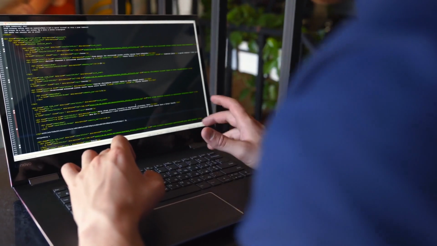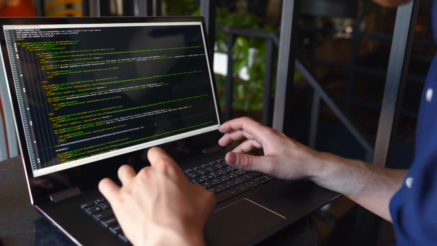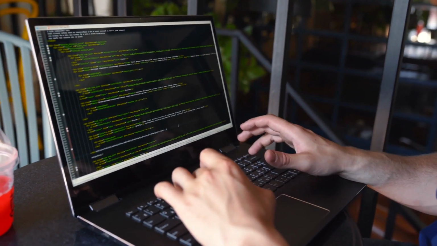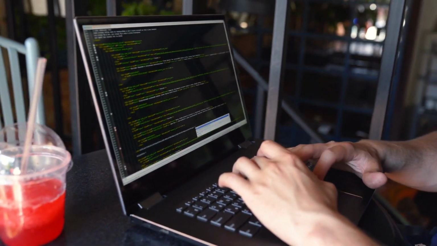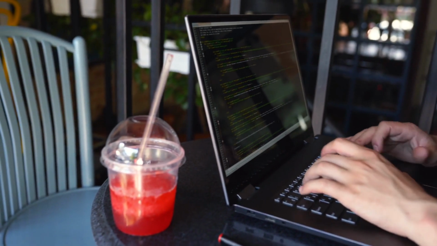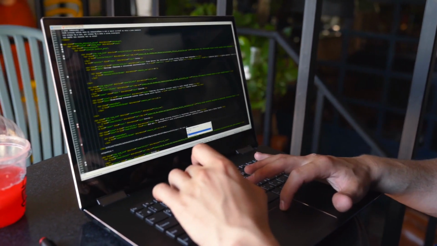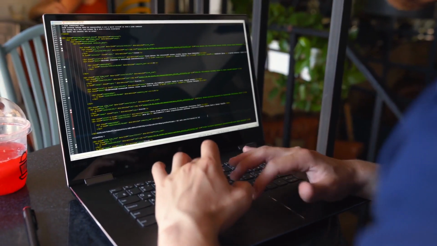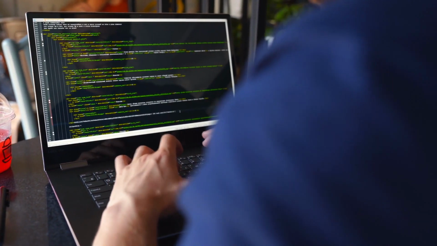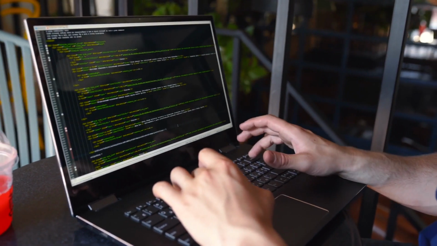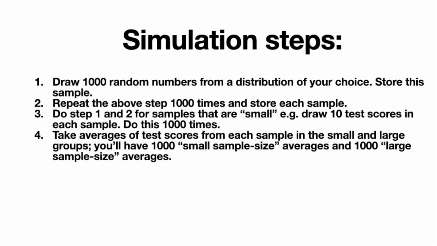Here are the steps we take. Using Python, we simulate an array of test scores that are large sample sized, say a school size of 1,000 students. We do the simulation 1,000 times. We then simulate an array of test scores that are small sample sized, which might only be 10 students per school. This is also done 1,000 times. We then compute the averages, specifically the means of each sample. So you'll have 1,000 means for the small school samples and 1,000 means for the larger ones.